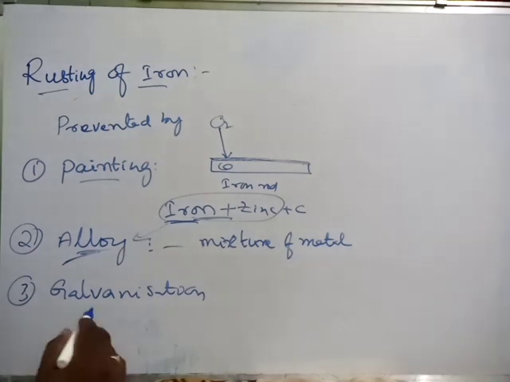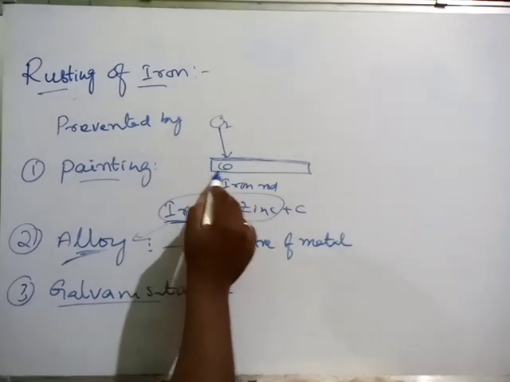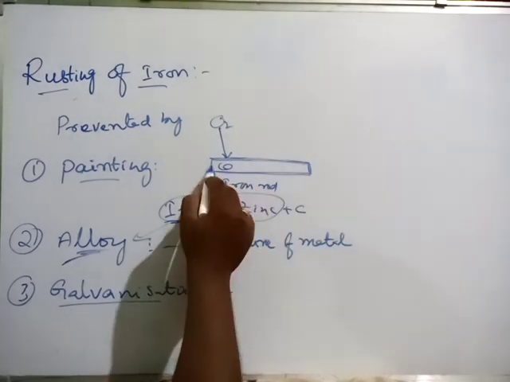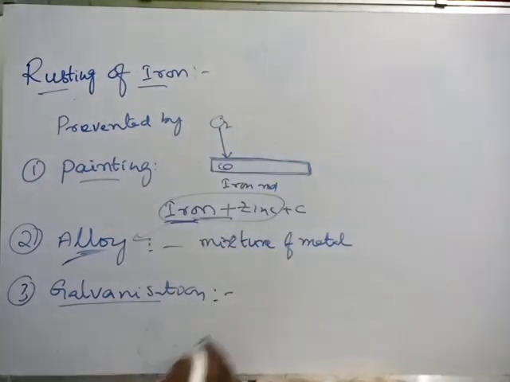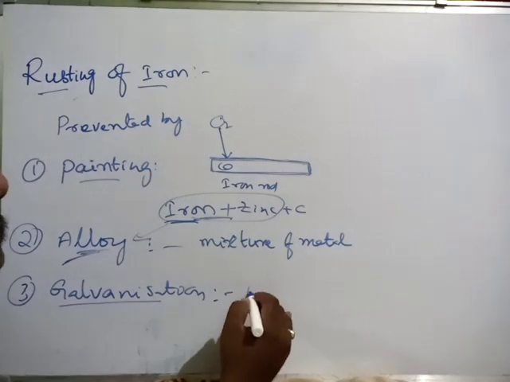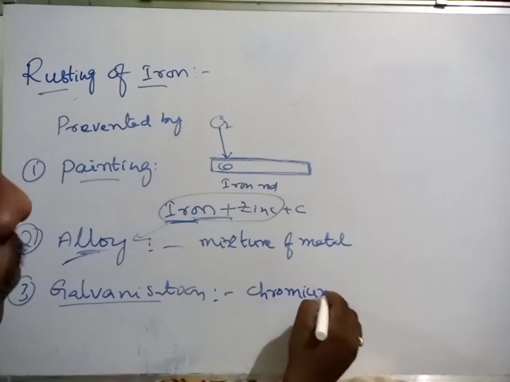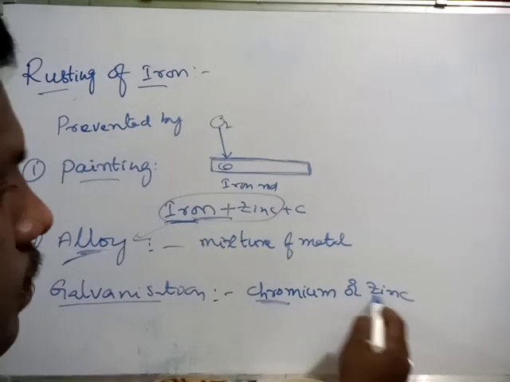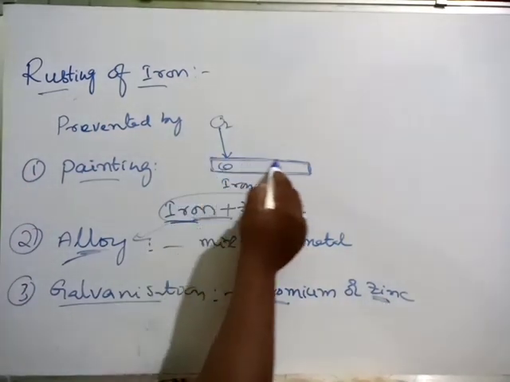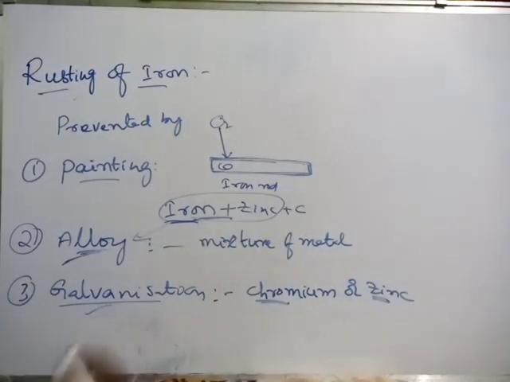And galvanization. What does galvanization mean? Here the upper layer of the iron material will be painted. In the place of painting, if you use chromium, one more metal, or zinc, a chromium coating or zinc coating on the iron bodies, then that is what we call galvanization.